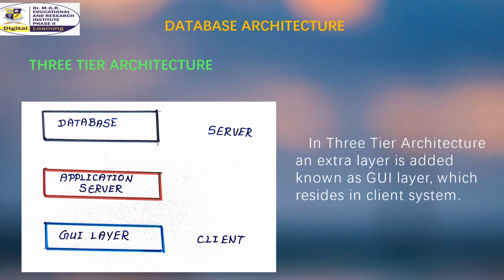Here we will see more about three-tier architecture. In three-tier architecture, another layer is present between the client machine and server machine. In this architecture, the client application does not communicate directly with the database system present at the server machine. Rather, the client application communicates with the server application, and the server application internally communicates with the database system present at the server.